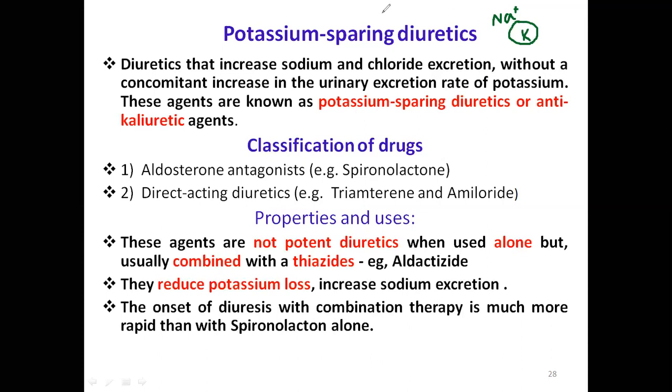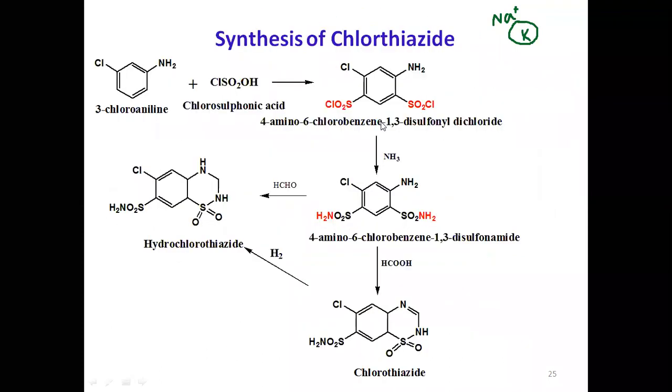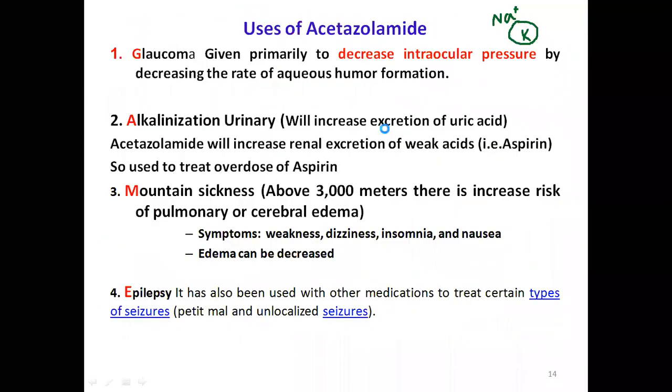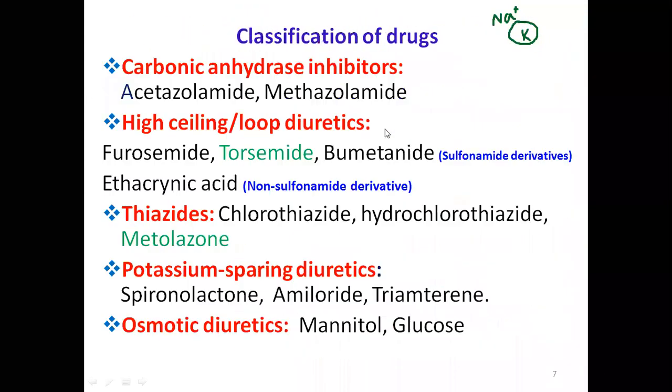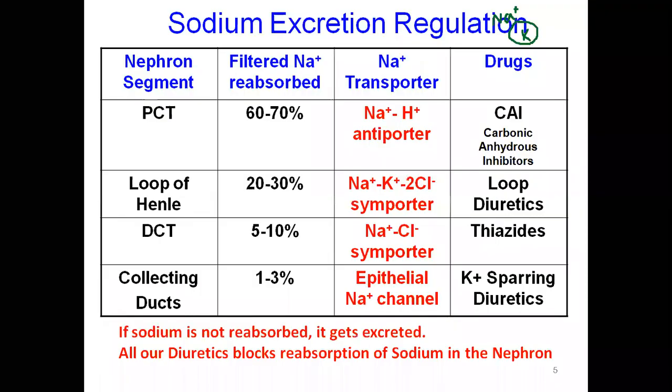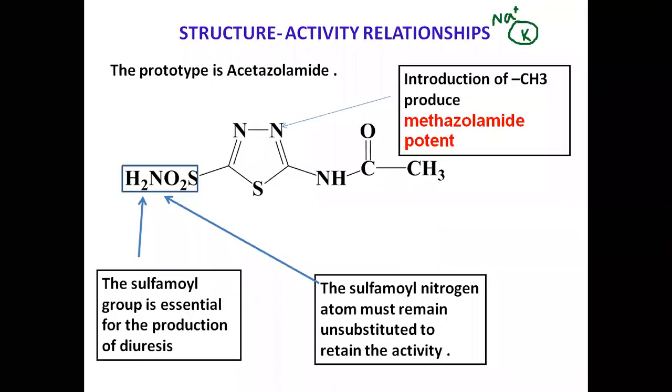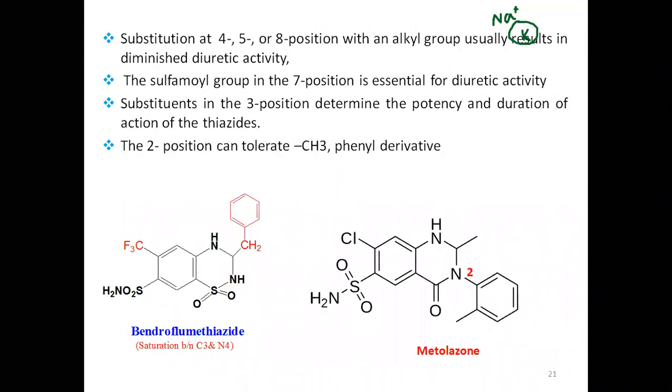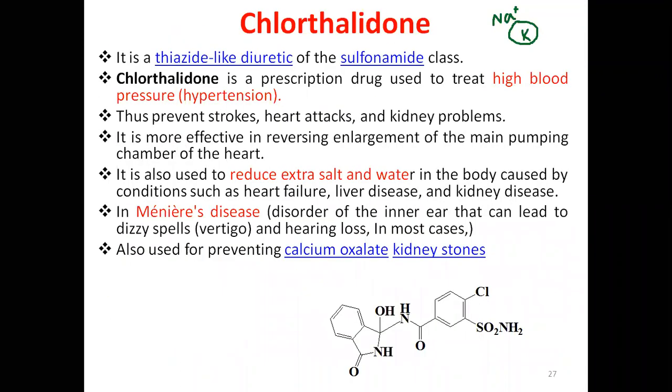And all our diuretics, whatever we have seen till now, let me go to that first slide. What they are doing is carrying potassium along with sodium and chloride. Even the DCT diuretics were showing potassium loss. So potassium-sparing diuretics prevent potassium loss.